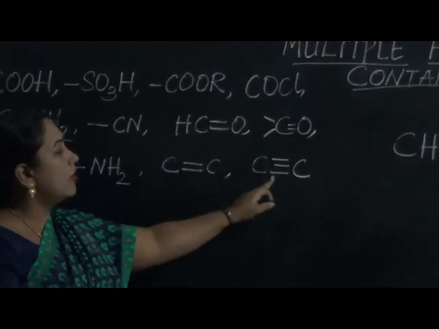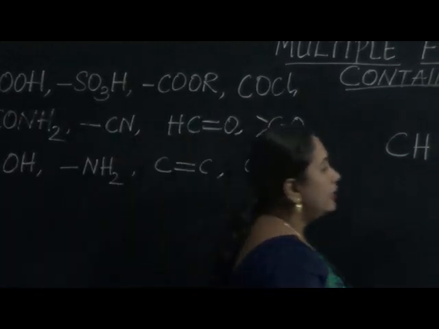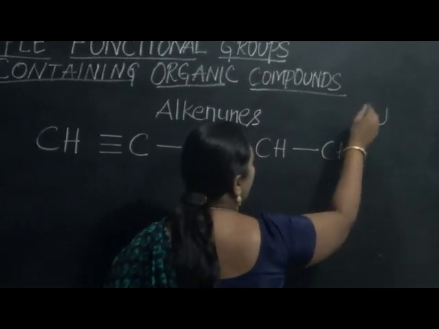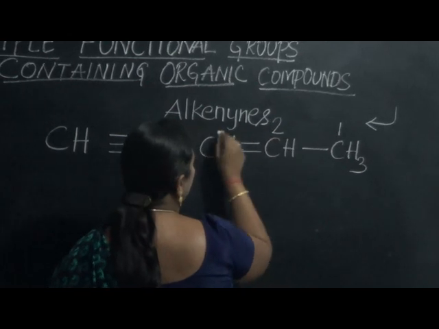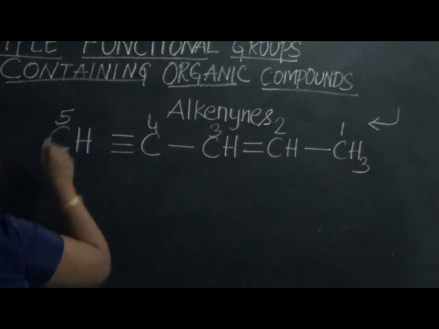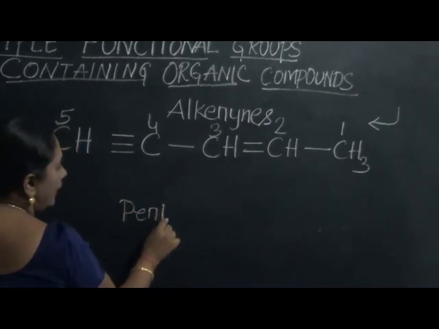Then the next priority should be given for triple bond. So when that being the case, we should obviously number it from our right. So there goes 1, 2, 3, 4, 5. So the root word to be fixed is pent.